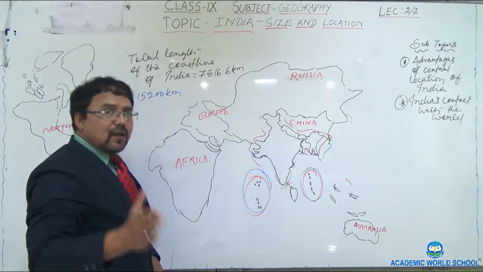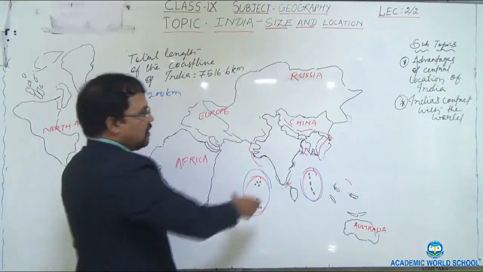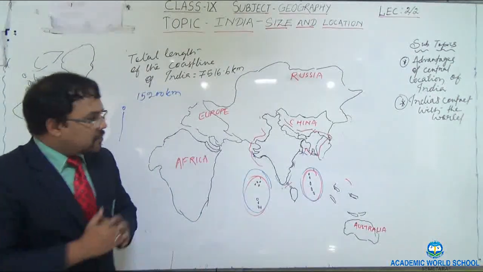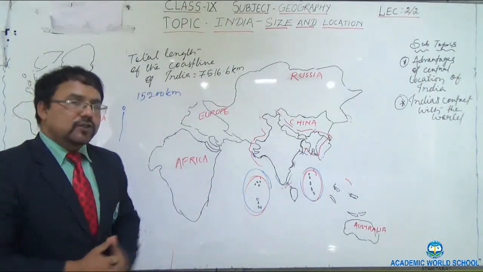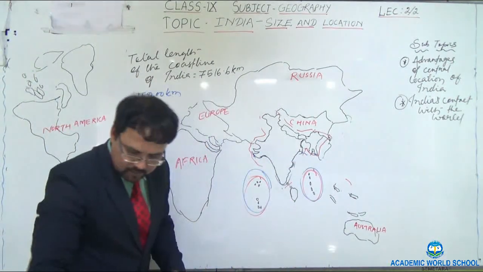Okay, so if you see India, very sharply you will find that India is centrally located. East Asia, West Asia, between East and West Asia, India is located. So this is the central location of India. Now, what have been the advantages of the central location of India? You can see there is a long coastline here.